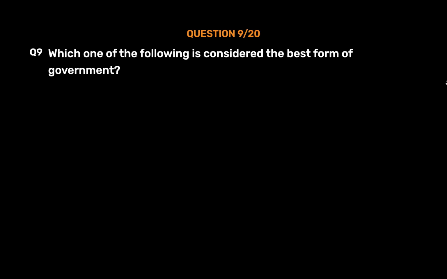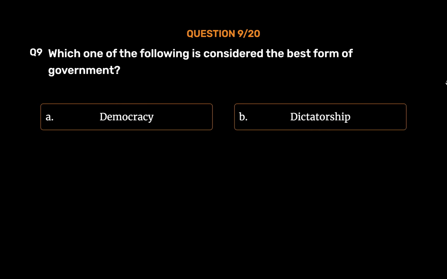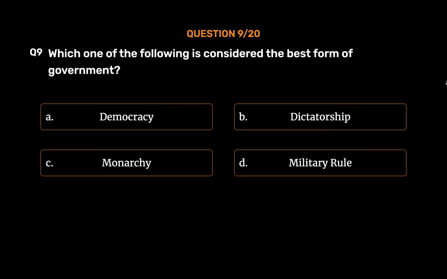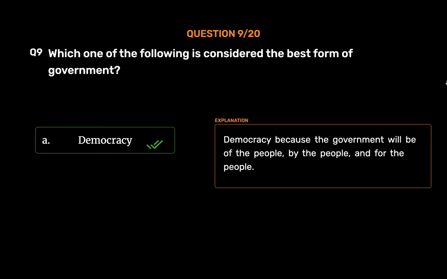Question number 9. Which one of the following is considered the best form of government? Option A. Democracy. Option B. Dictatorship. Option C. Monarchy. Option D. Military rule. The correct answer is Option A. Democracy, because the government will be of the people, by the people, and for the people.